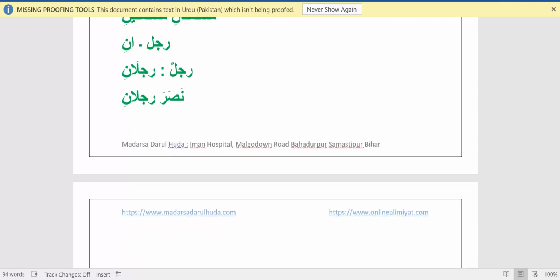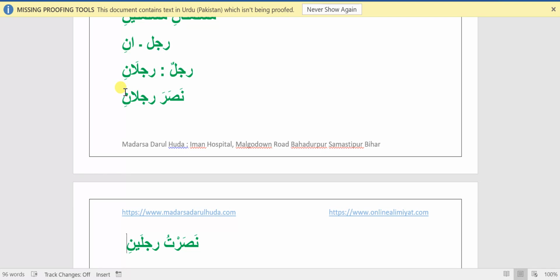Now if I say the same word, nasartu rajulaini, with yaa noon. Now here rajulaini is no longer the helper. Here the translation is nasartu rajulaini, meaning I helped the two men. Why are we saying that?